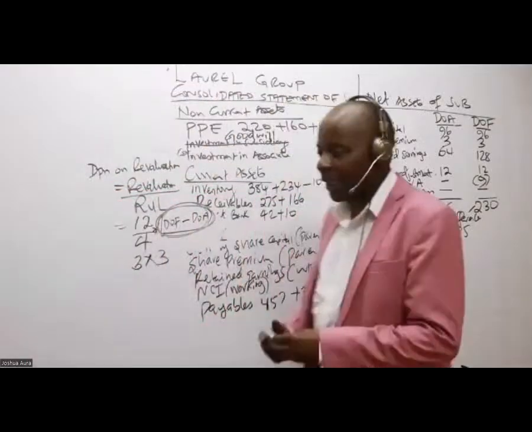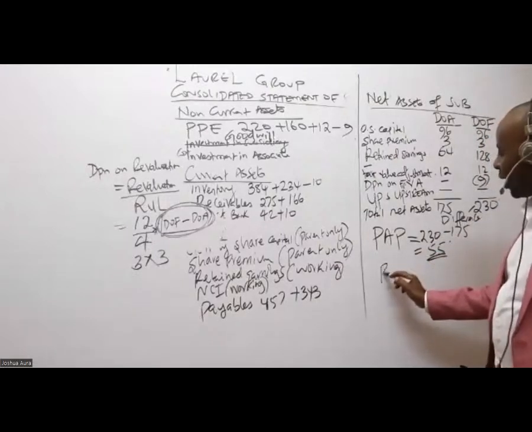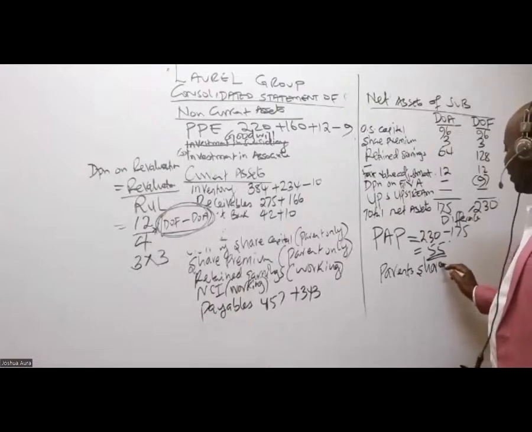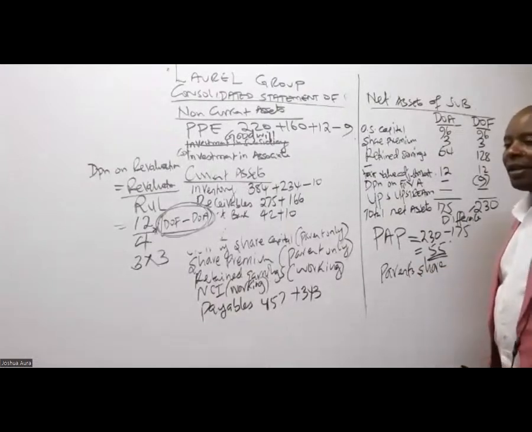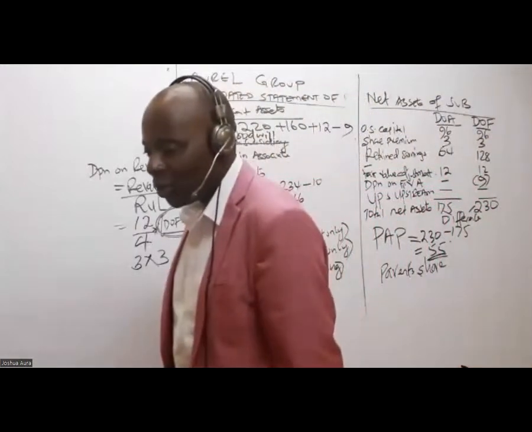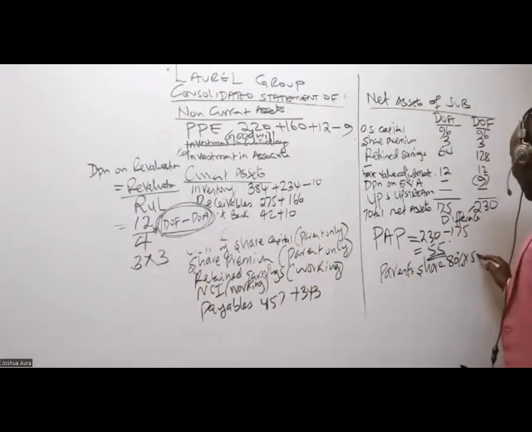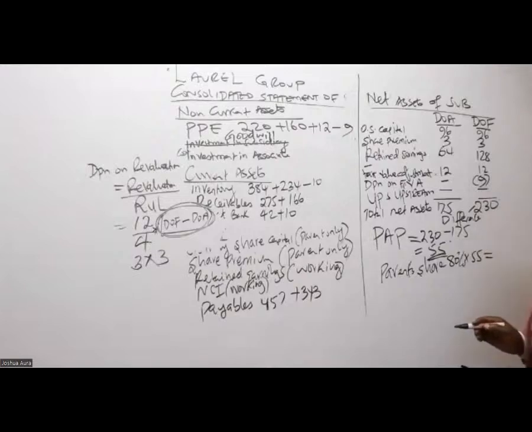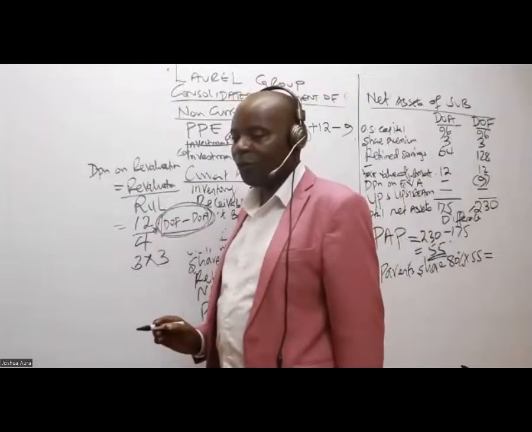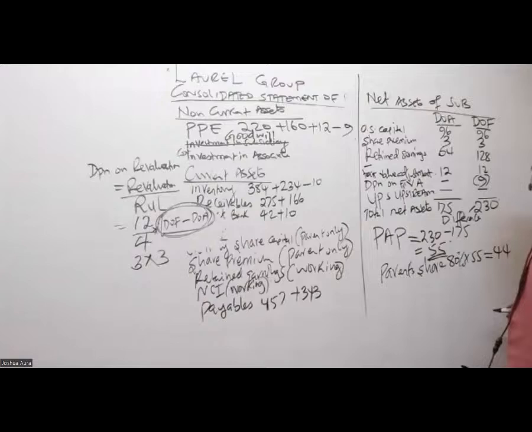So we allocate this, isn't it? We share. Out of this, give us the parent share. The parent has got what percentage? 80%. 80% of 55 gives me 44, isn't it? That gives me 44. Thank you so much.